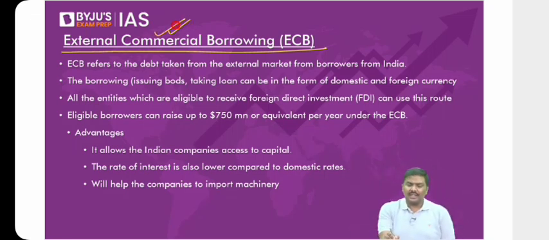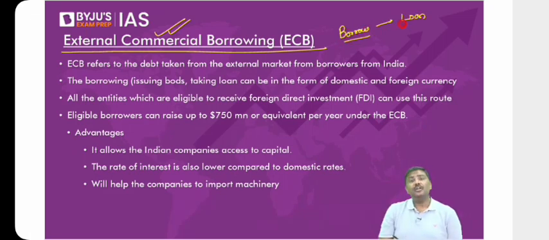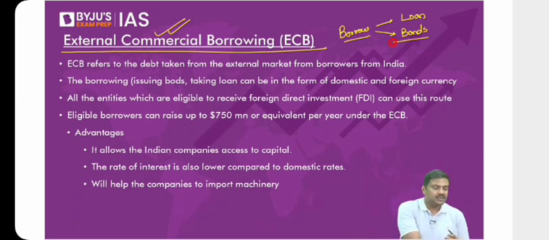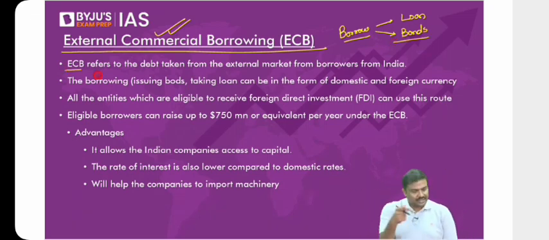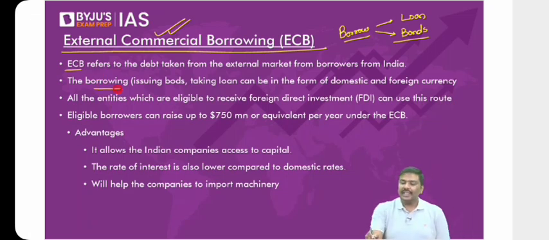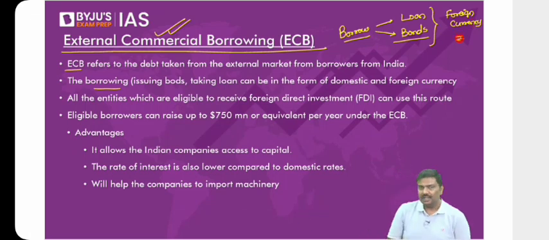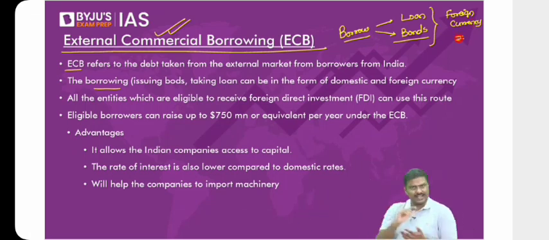So when you say borrow, what does it mean? They will borrow in the form of taking a loan from a bank. They will borrow in the form of, let's say, issuing bonds, etc. Either they will issue a bond or go to a bank and borrow from the external market. So this is called external commercial borrowing. Next point: whenever they borrow, they can borrow in a foreign currency such as dollar, or in a domestic currency, that is rupees. Either way, it is allowed.